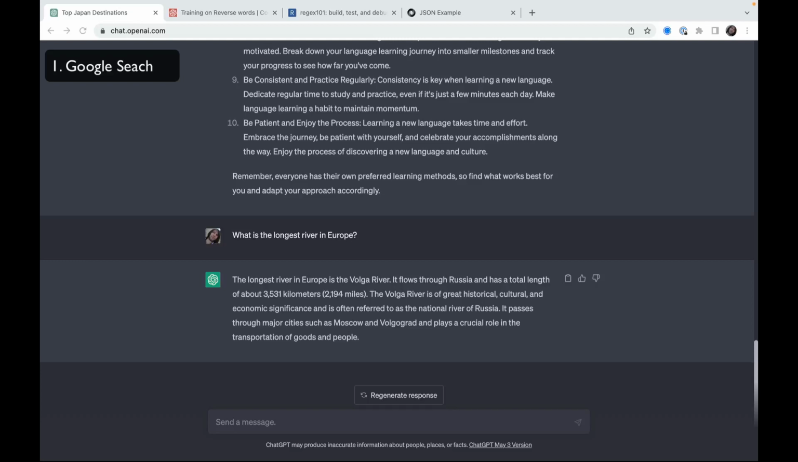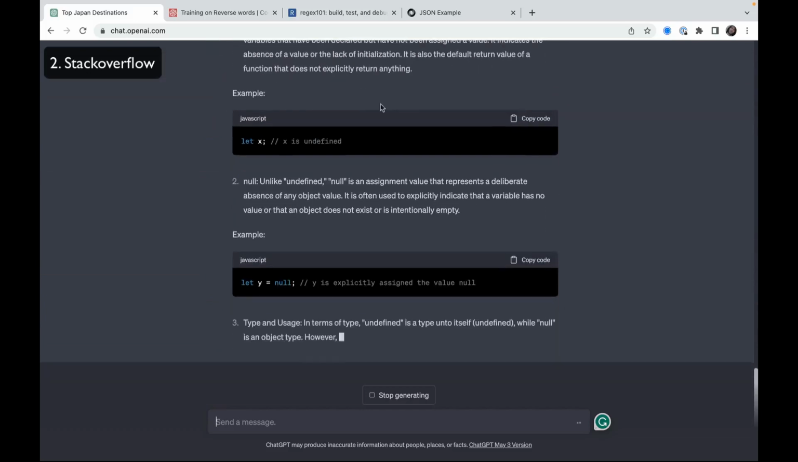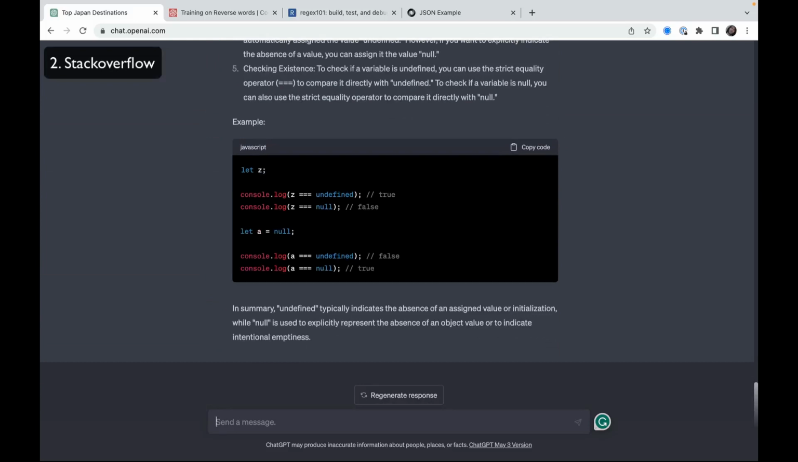Next one is very nice for software engineers who use the Stackoverflow service a lot. For Stackoverflow, ChatGPT might be a really nice alternative because ChatGPT provides you a very precise answer. For example, I have a question. What's the difference between null and undefined in JavaScript? And ChatGPT not only gives you an answer, but also with examples, with exceptions, and so on. You can compare it to the best answer from Stack Overflow.